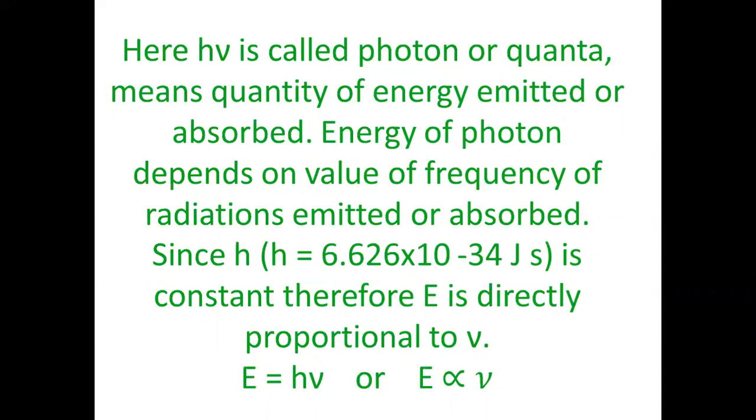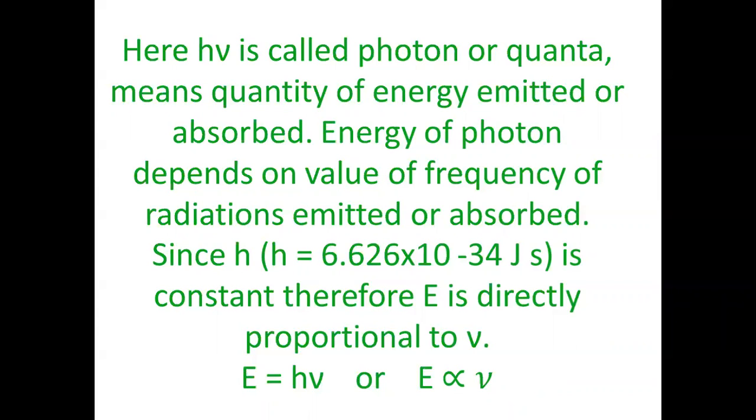What is this actually? When bodies like electrons absorb energy, then they will be in some other energy level. This absorption of energy is in the form of photons or quanta. Their energy depends on the product of h and nu.